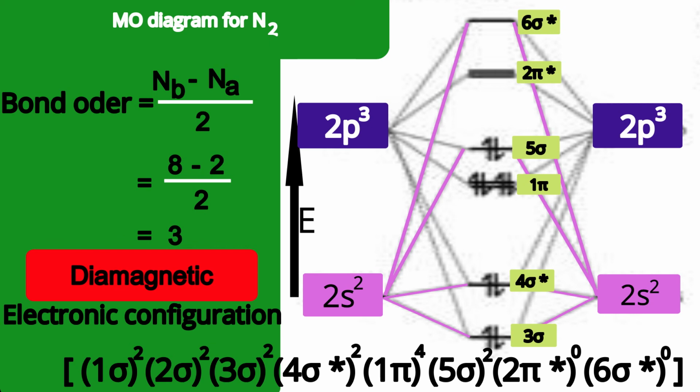So molecular orbital theory quite properly explains the bond order, stability, and magnetic property. Even ionization energies can also be explained, but let us know at least this much. Is this MO diagram for the nitrogen molecule clear to you?